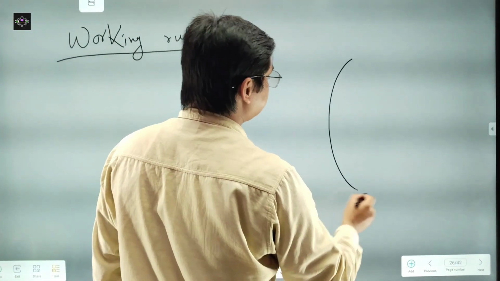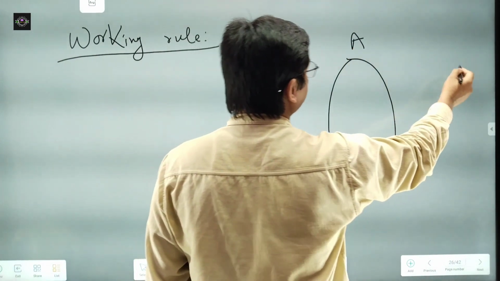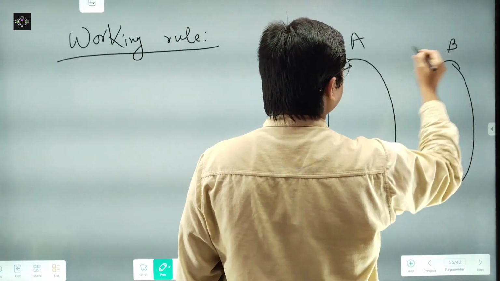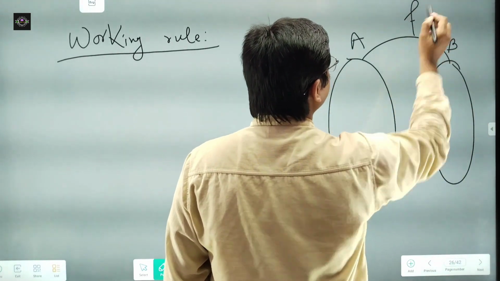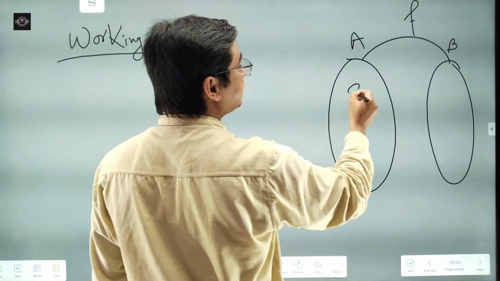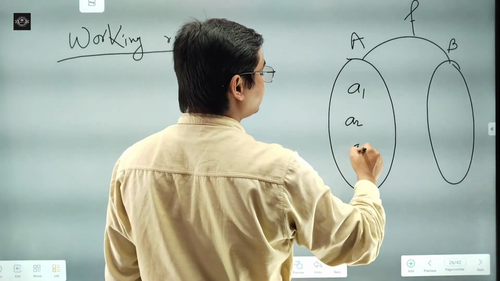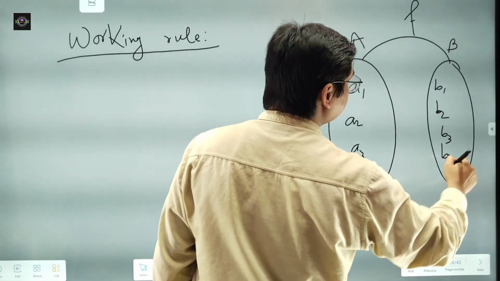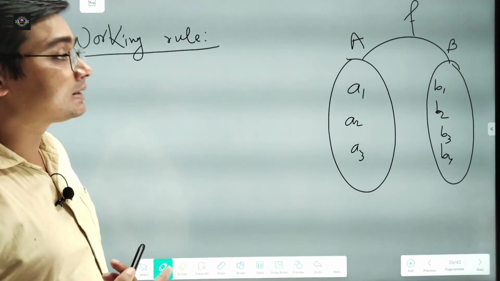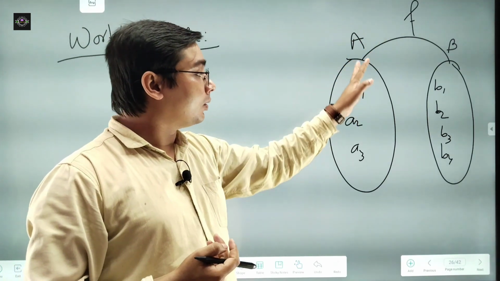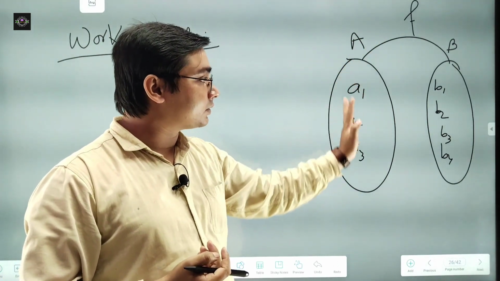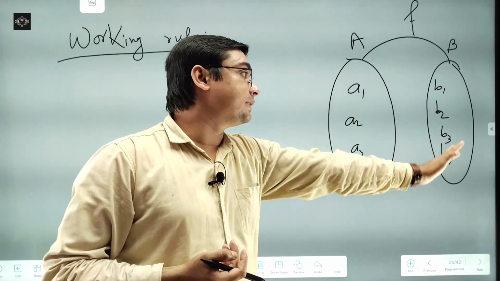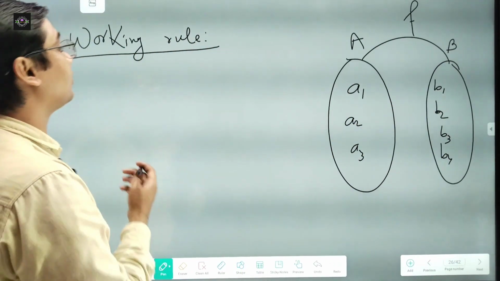Suppose A is a set, B is a set, and f is a function, with some elements a1, a2, a3 and b1, b2, b3, b4. In case of one-one, any two distinct elements of this set have distinct images in this set. So what will be the working rule?